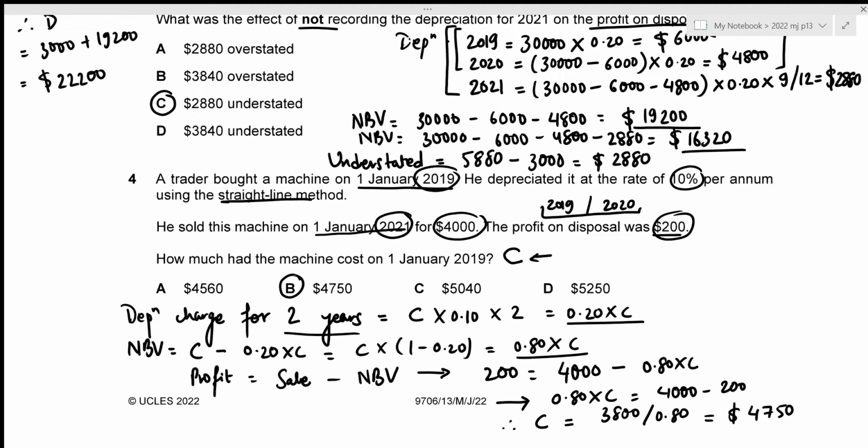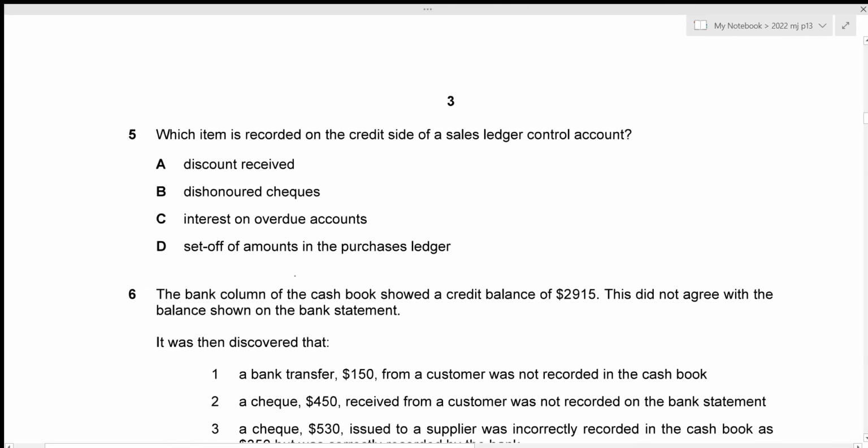Now we can move towards question number 5. We need to figure out which item is recorded on the credit side of a sales ledger control account. Okay, the very first one is discount received. Discount received is not included in our sales ledger control account at all, because remember that discount received is something that we receive while purchasing, and we are talking about sales ledger control account, right? So option A is incorrect.